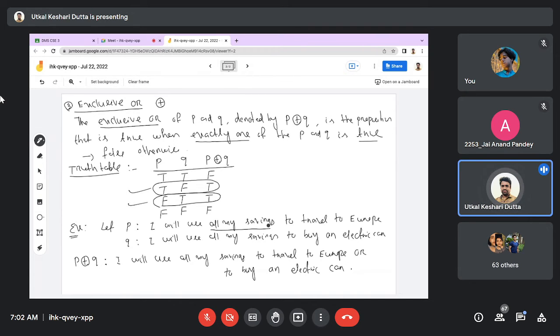I will use all my savings to travel to Europe or to buy an electric car. That means both cannot be true. When you are using all the savings to go to Europe, there will be no savings remaining to buy an electric car. So it is either or. Otherwise, you will spend all your savings to buy an electric car. That will be the exclusive or case.